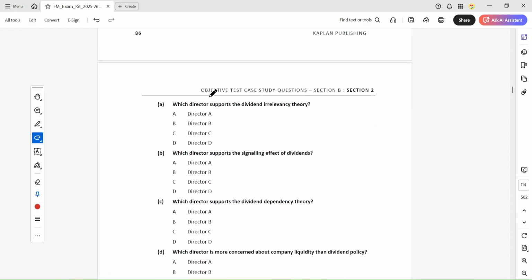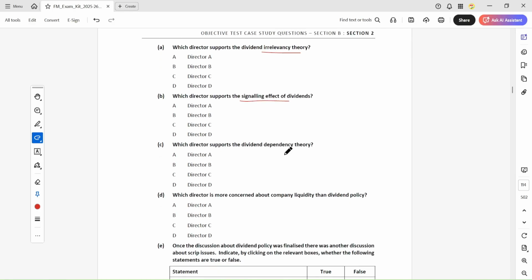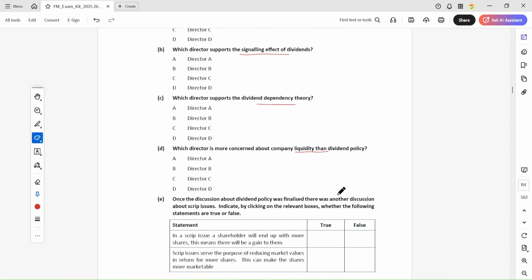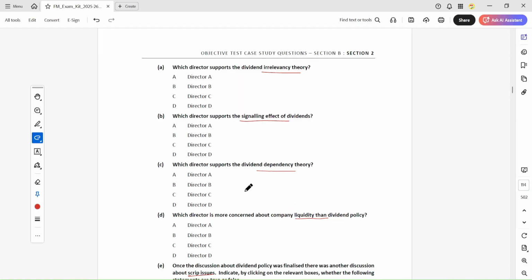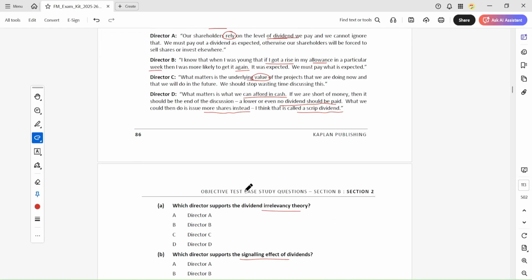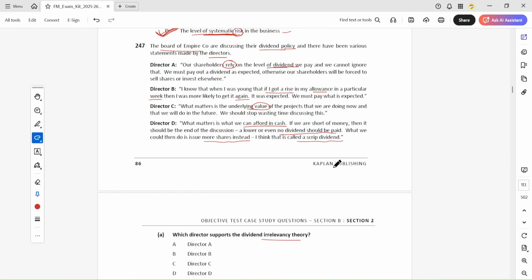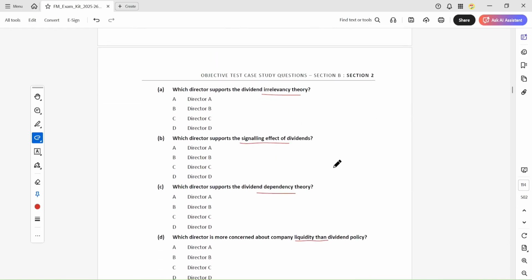So which directors support the dividend irrelevancy theory, which support the signaling effect, which support the dependency theory, and which director is concerned about company liquidity? Once the discussion about dividend policy was finalized, there was another discussion about scrip issue. Indicate by clicking in the relevant boxes whether the following statements are true or false.